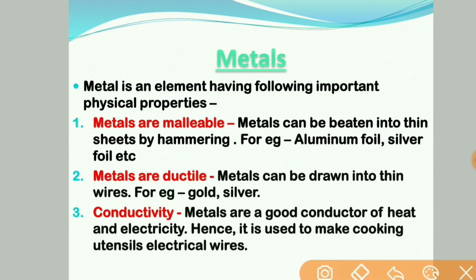The next property of metal we have is conductivity. Metals are good conductors of heat and electricity because they have free electrons, so they conduct electricity. Hence, metals are used for making cooking utensils, electrical wires, as well as other electrical appliances.